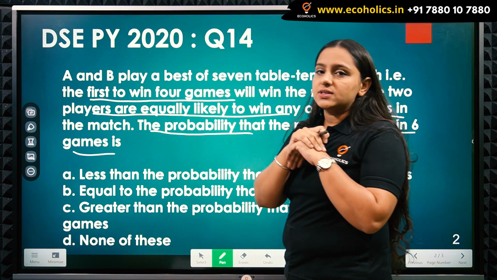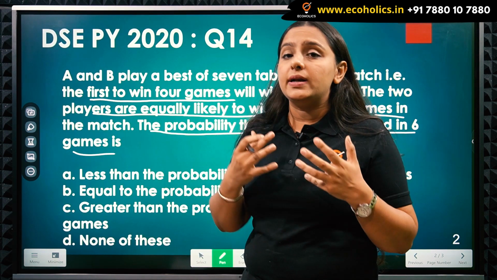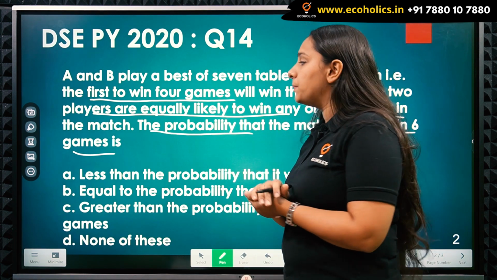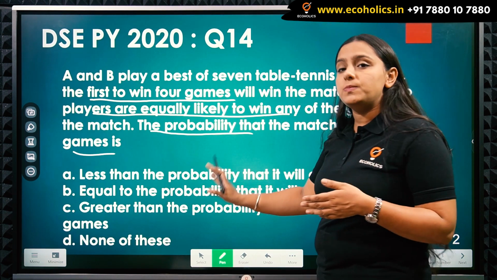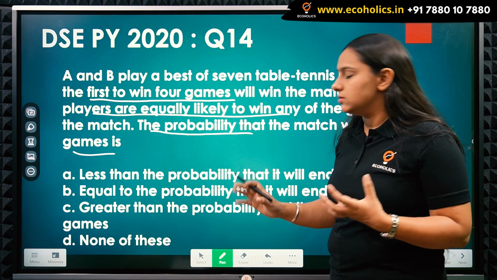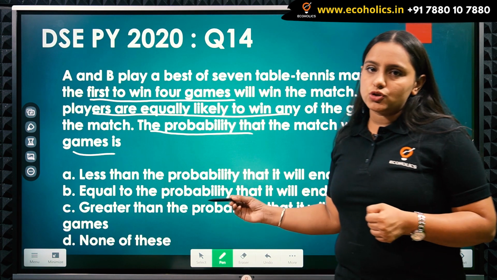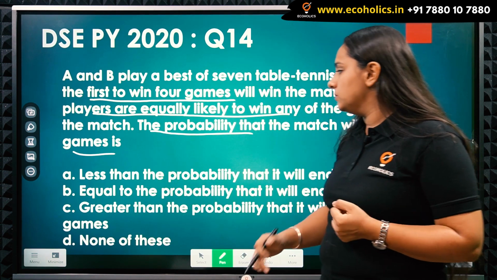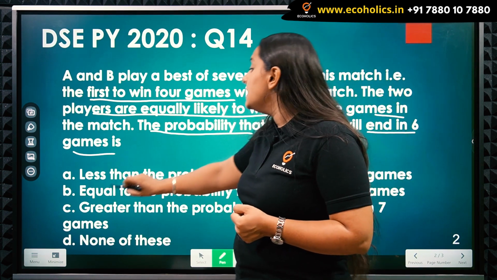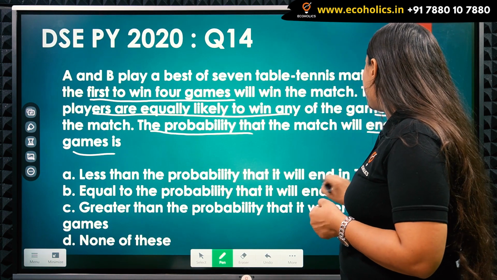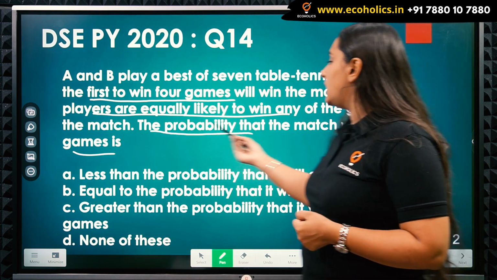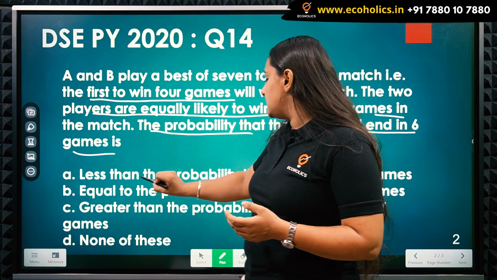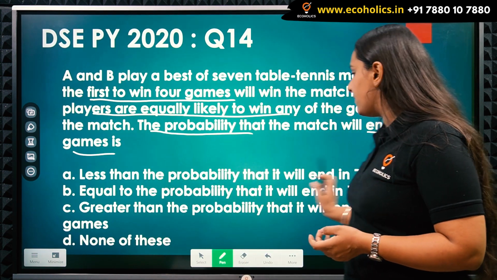So the very first thing is that they're asking the probability that the match will end in 6 games. So we need to find that. But in the options, if you observe, we don't have numerical answers. We have answers in a theory form. The first option reads: less than the probability that it will end in 7 games. So they are saying the probability that the match will end in 6 games is less than the probability that it will end in 7 games.